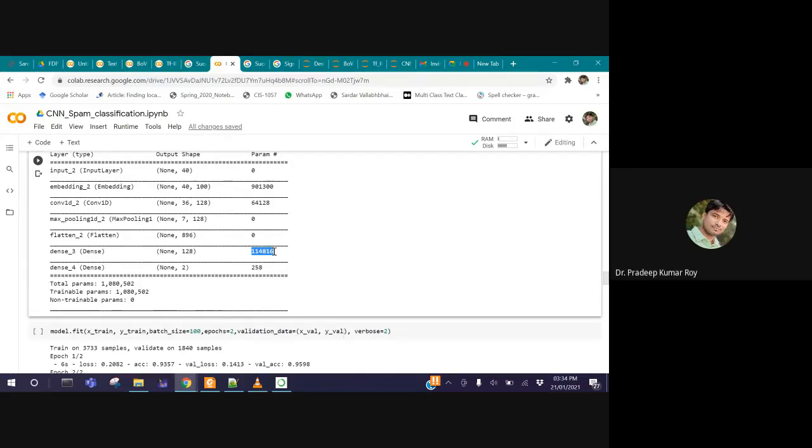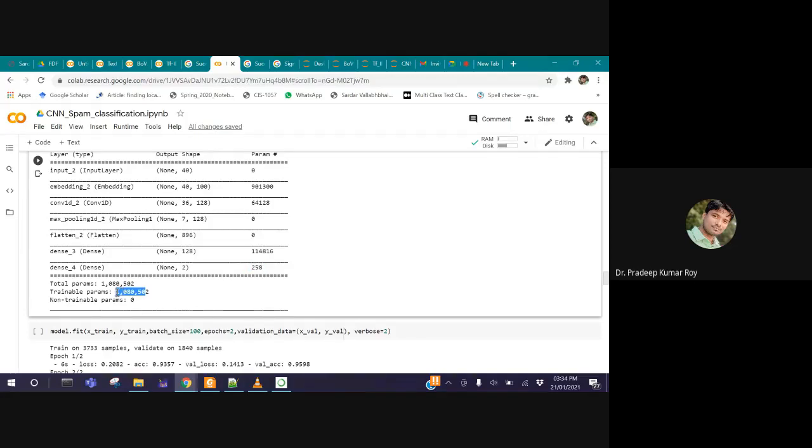So we have already seen how the weight parameters are calculated. These many parameters are nothing but the weights between layer 1 and layer 2. Now from that hidden layer, the dense layer, to the output layer, we have only two neurons. 128 into 2 plus 2 is 258. These many parameters we have.